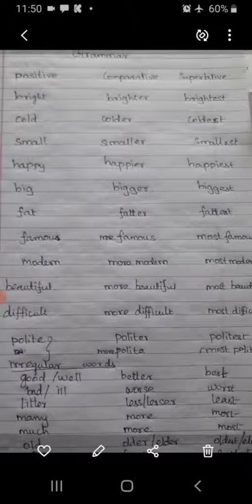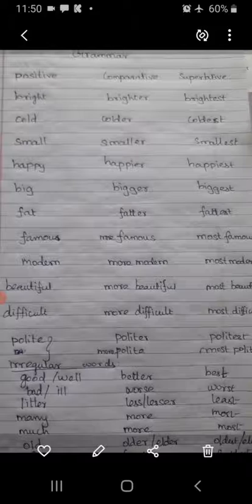Next one is big. Big is a one syllable word with a short vowel letter. When a word like that comes, we have to double the last letter. Bigger, biggest. Next one is fat. It has a short vowel letter A, so we have to double the last letter: fatter, fattest. Okay, next.